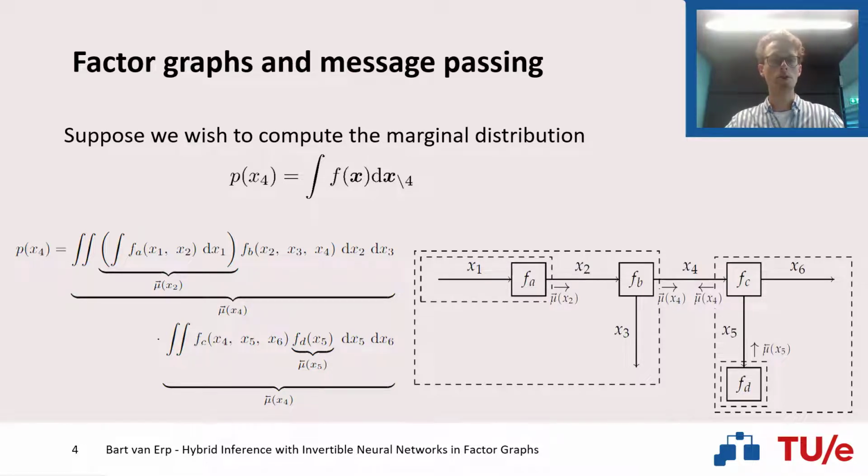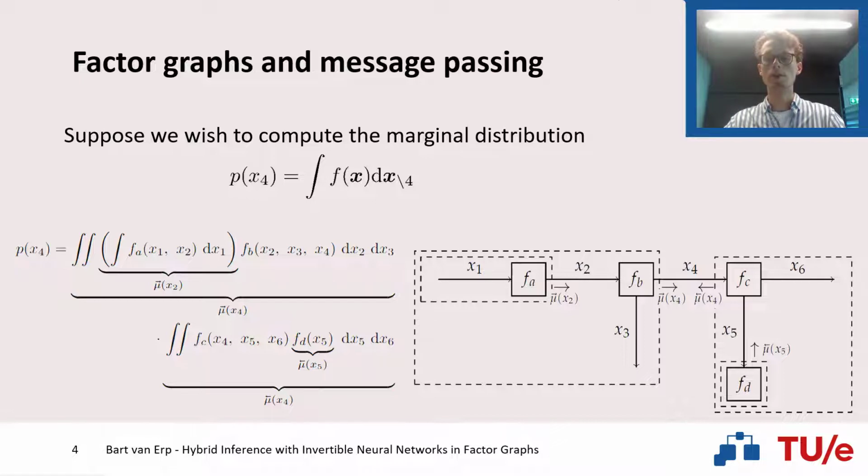The intermediate results that we obtain here are denoted by mu and can be regarded as summaries of particular parts in our factor graph. These summaries in turn are better known as messages, and this distributive computation is known as message passing. This approach yields a far more efficient algorithm than simply naively computing these marginal distributions in our graph.